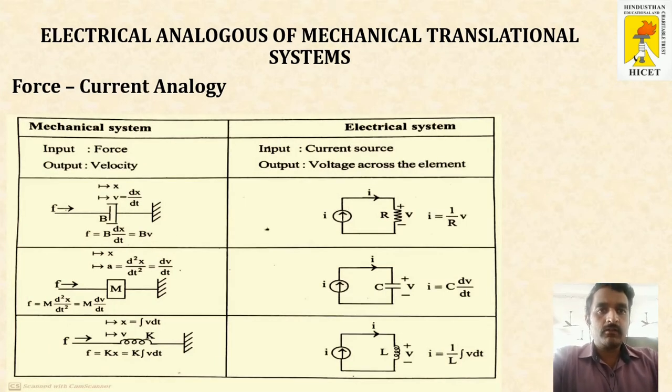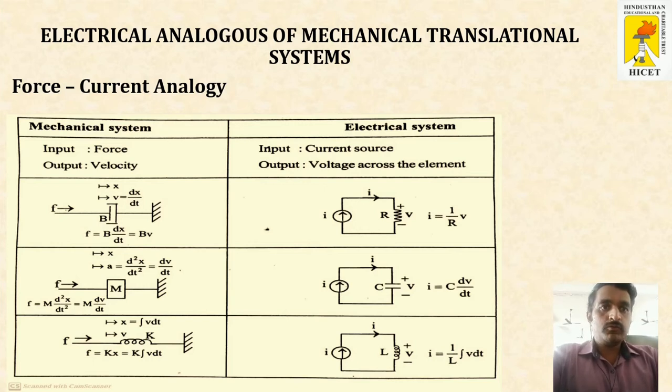Next, force current analogy. This table also has 2 columns. The left hand side is the mechanical components and the right hand side is the electrical components. The equivalent electrical component of dashpot is again the resistance. The equivalent electrical component of mass is capacitance here.